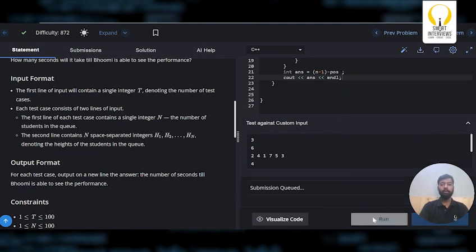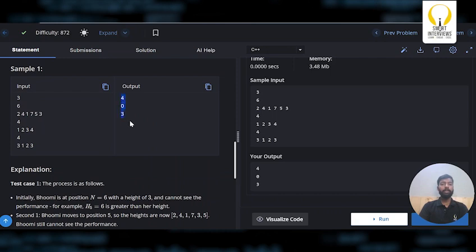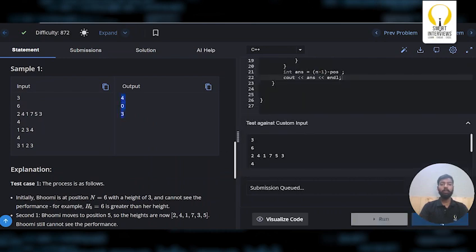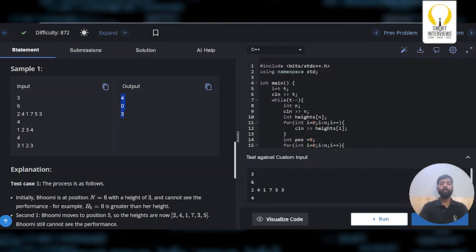Let's run the code. So the outputs are matching for the sample test case. Let's try to submit the code. Yeah, it got accepted.